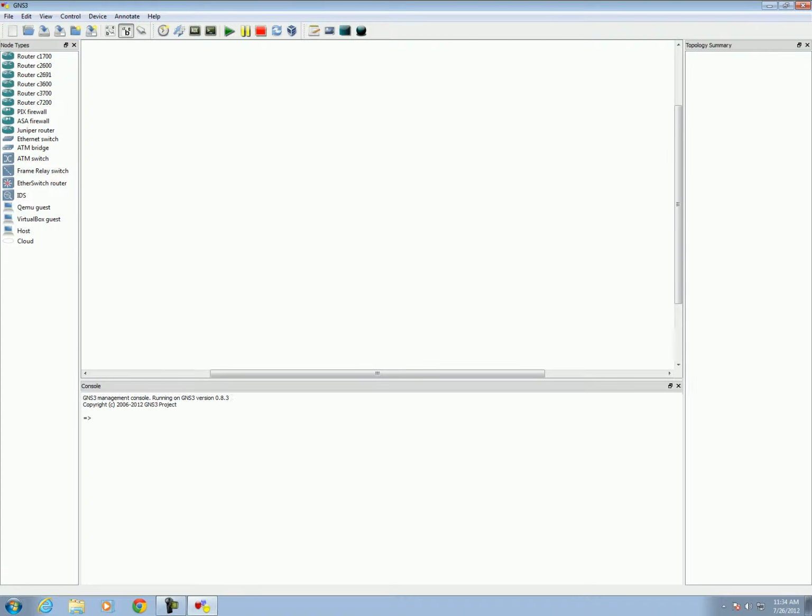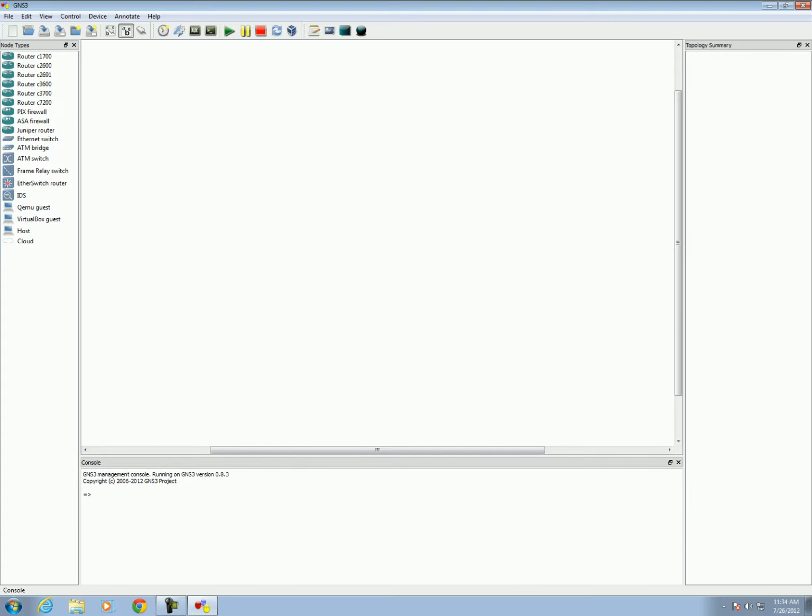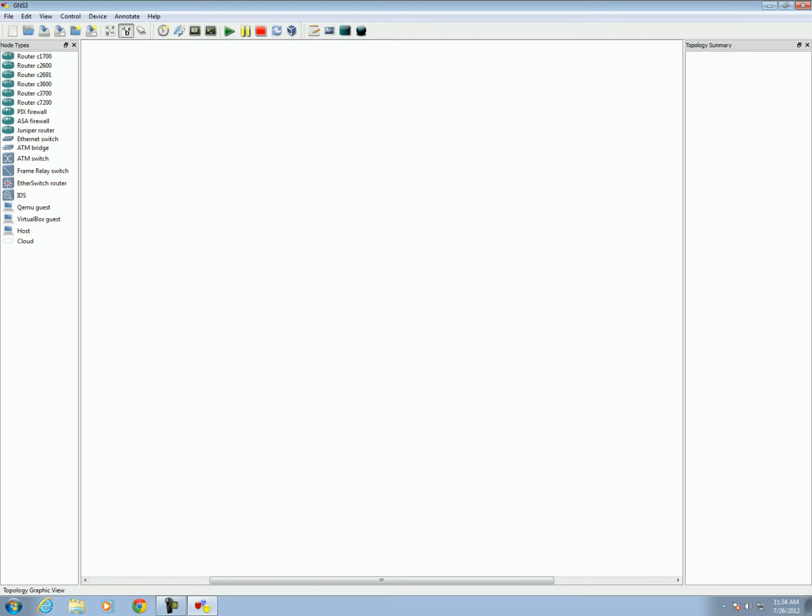This section, you don't need. If you want to drag and keep it down, you can, or if you want to close it, you can close it. Like this also, if you want to keep the topology summary, whatever router that I drag and drop, I can see here in a small form.